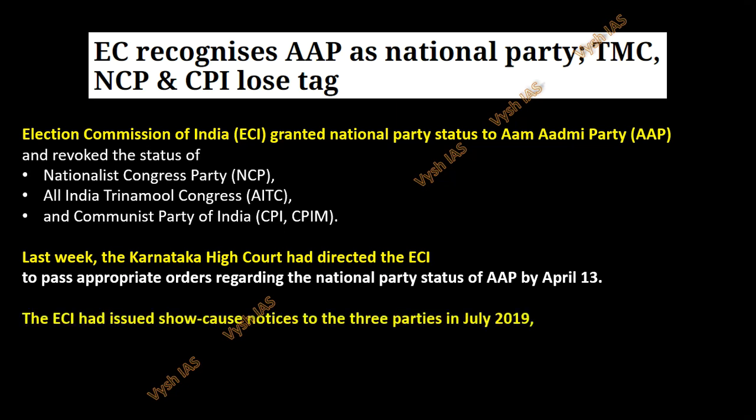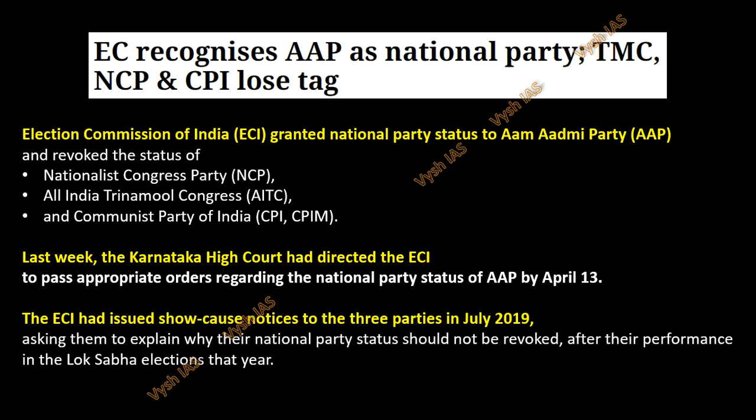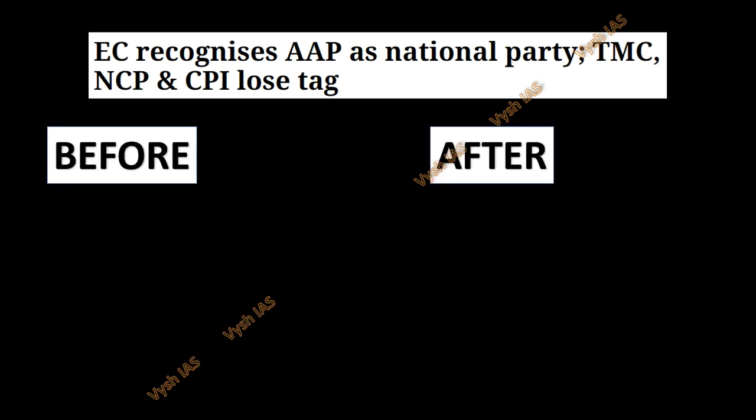Okay, and also in 2019 itself, because of the poor performance of all these parties who lost their status, a show cause notice was given to all these parties to explain why we should not revoke your national party status, because already you are losing elections almost everywhere. In the Lok Sabha performance, even the Indian National Congress is getting only I think 44 seats out of the full 543 seats. So obviously these parties will be doing even worse than that. So that is why this show cause notice was given, and now the Karnataka High Court directed and the Election Commission has finally told this before the upcoming Karnataka elections.